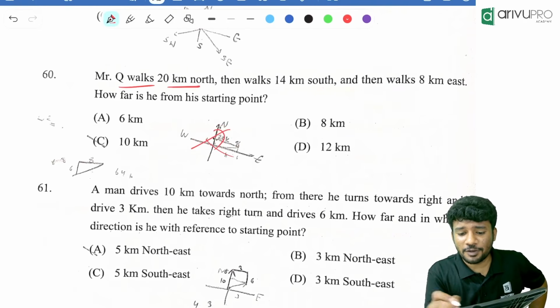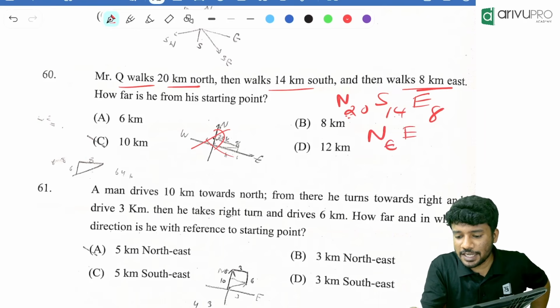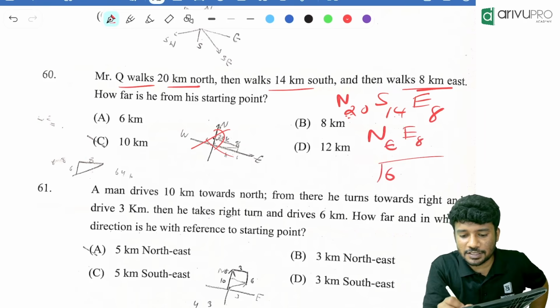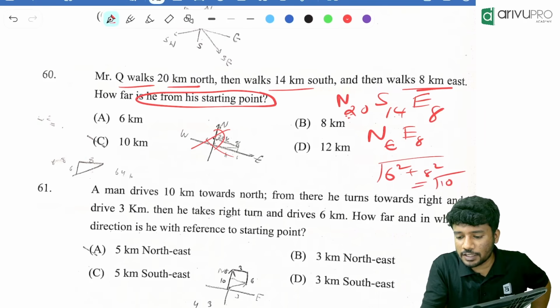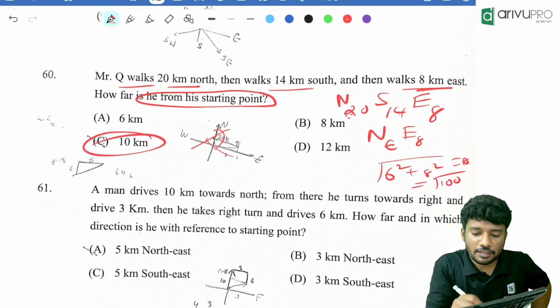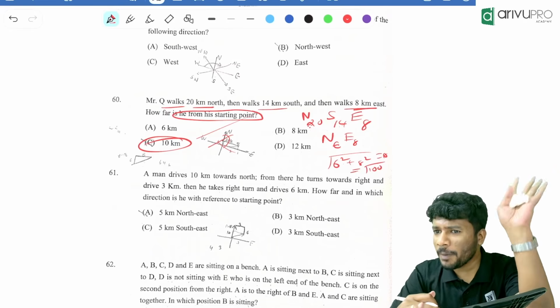Q walks 20 km north, 14 km south, then walks 8 km east. South and north are opposite, so north 6 is remaining, east 8 is remaining. Shortest distance from the starting point is the root of 6 square plus 8 square, which is the root of 100. That is 10.